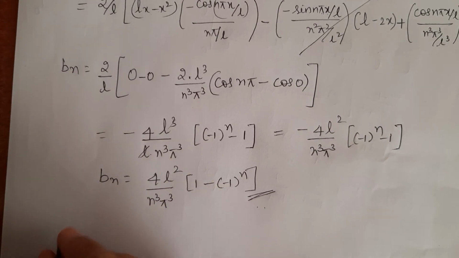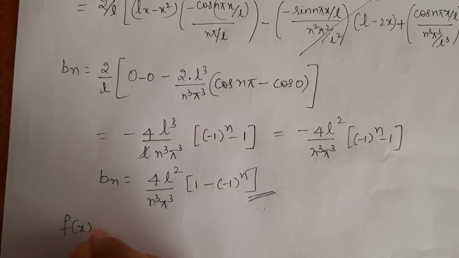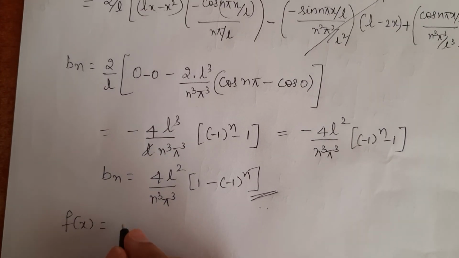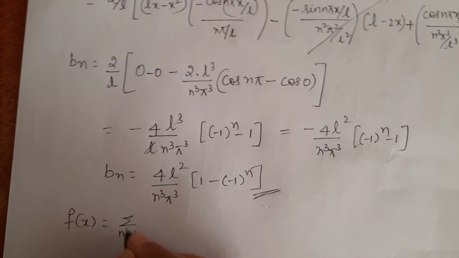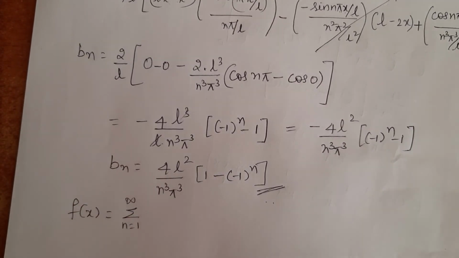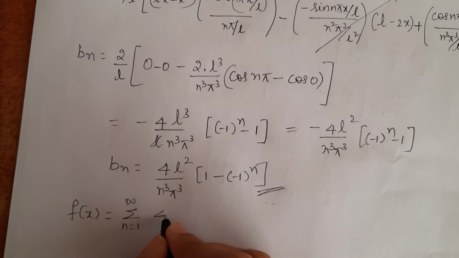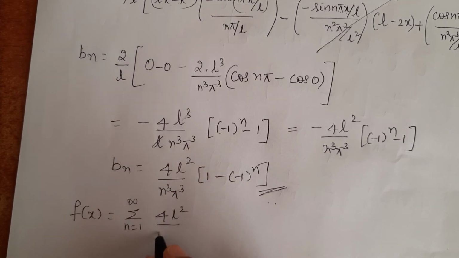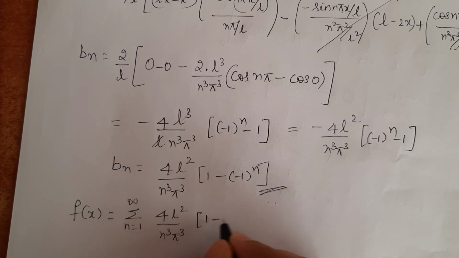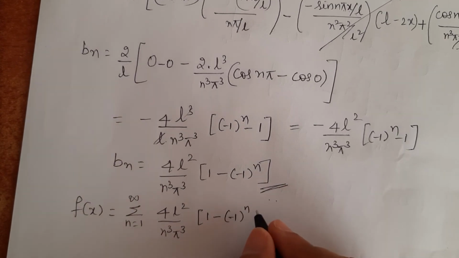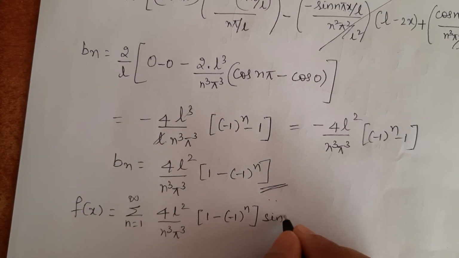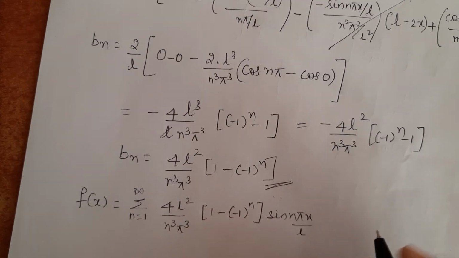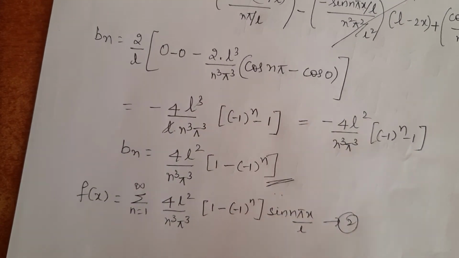So let me substitute this b n in the half range Fourier series expansion, that is summation n equals 1 to infinity, b n is 4L square divided by n cube pi cube into 1 minus of minus 1 to the power n into sine n pi x by L. Let us call it equation 2.